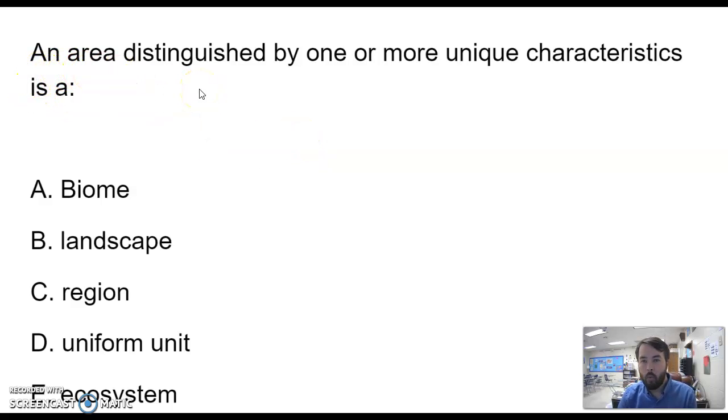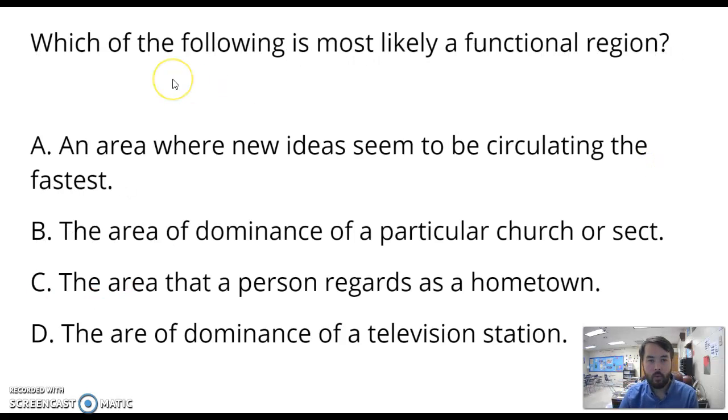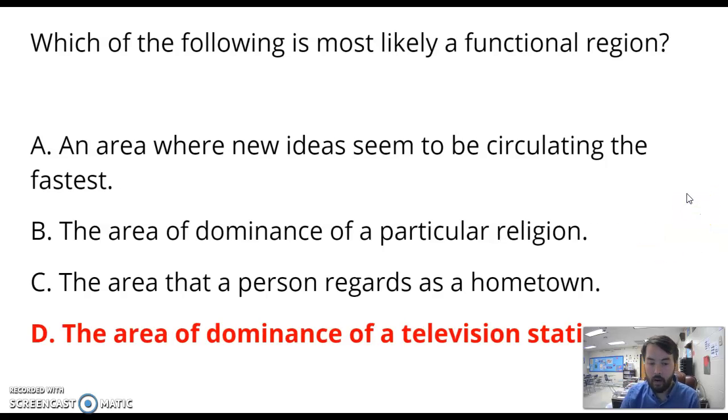An area distinguished by one or more unique characteristics is a region. And remember, that's one of the 5 themes of geography. Which of the following is most likely a functional region? So we're looking at particular types. An area where new ideas seem to be circulating the fastest. The area of dominance of a particular church or sect. A sect is just like a group of people that believe a certain thing. The area that a person regards as a hometown. Or that should say the area of dominance of a television station. So you got to know the definition of functional region to get this one. That would be D, the area of dominance of a television station.